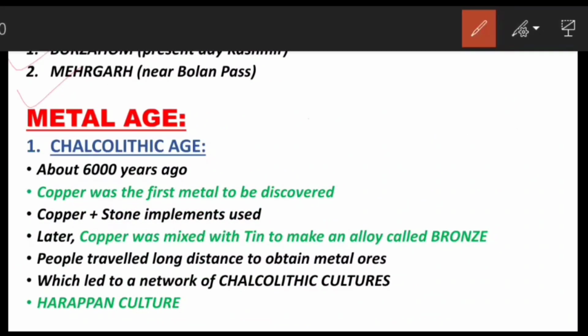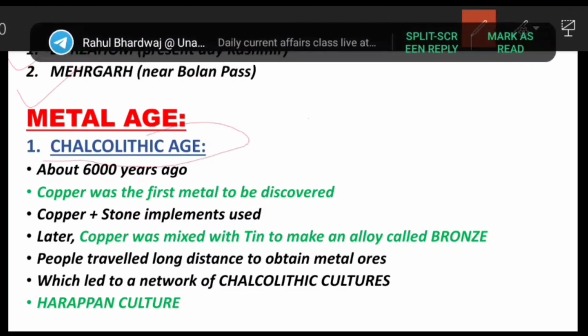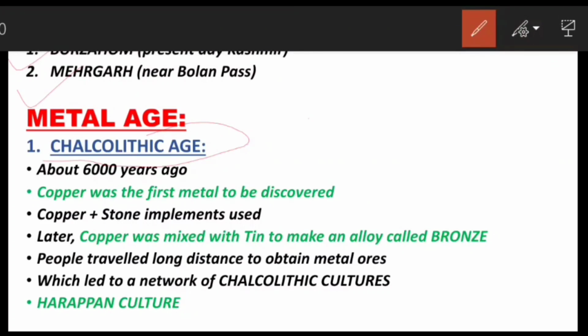Then comes the Metal Age. Neolithic age is followed by the Chalcolithic age. It started about 6,000 years ago. During this age, copper and stone implements were used, and so this period is known as the Chalcolithic age.